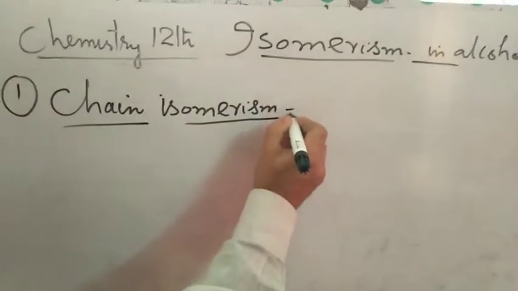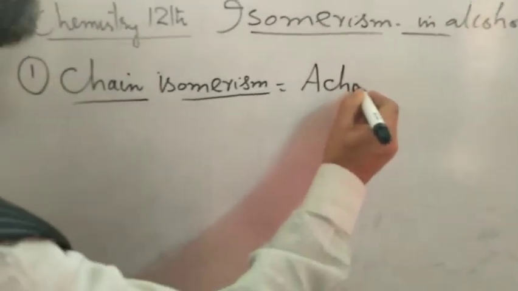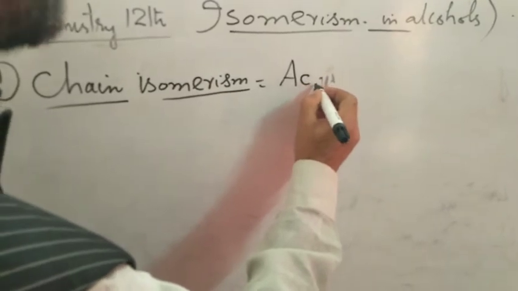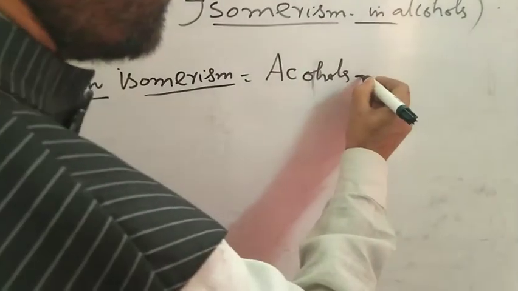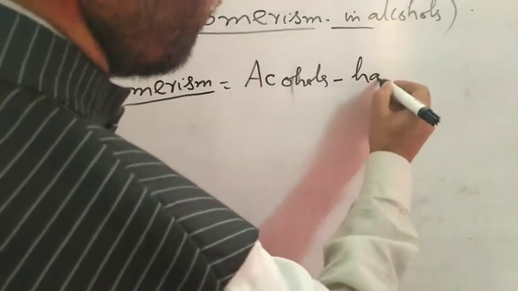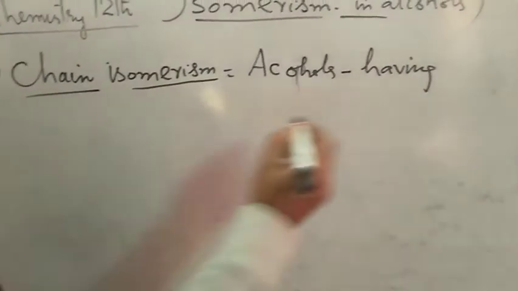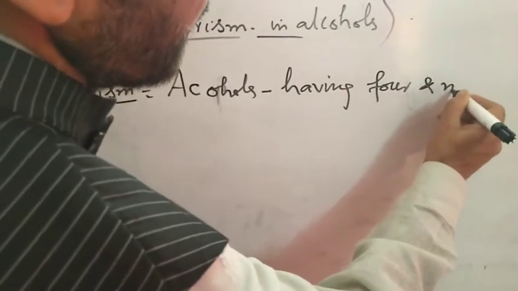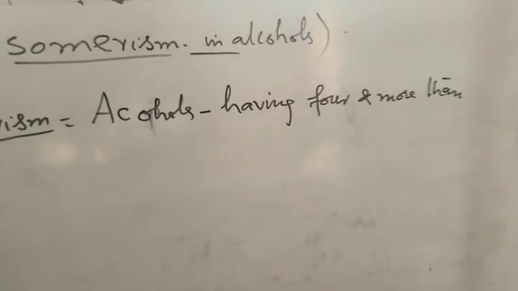Chain isomerism in alcohols is shown by alcohols having four and more than four carbon atoms, that is, from butanol.